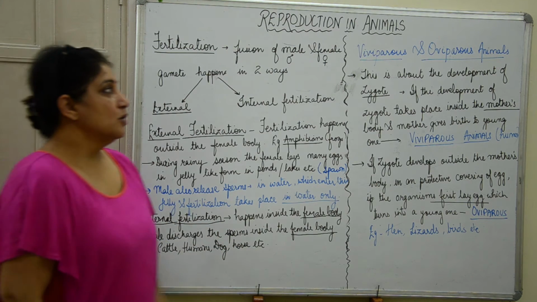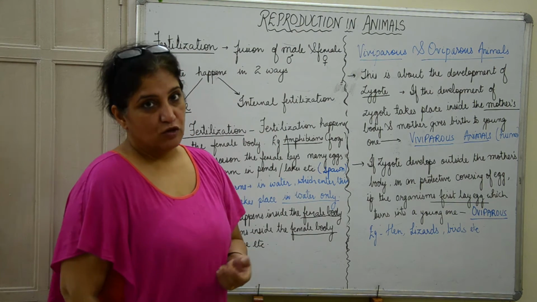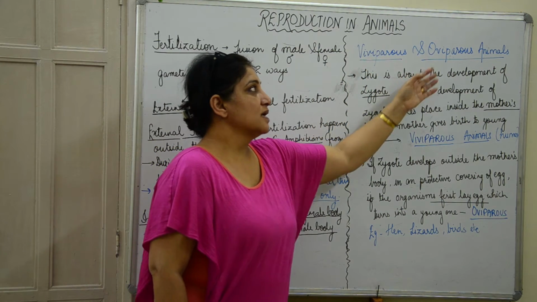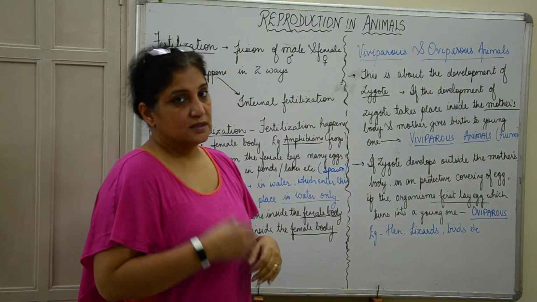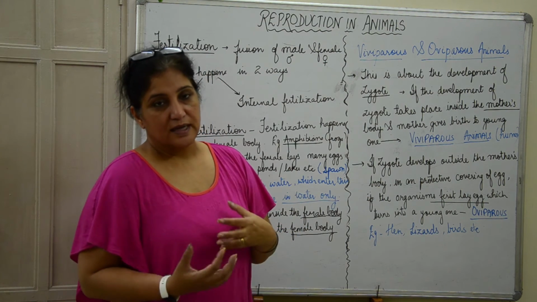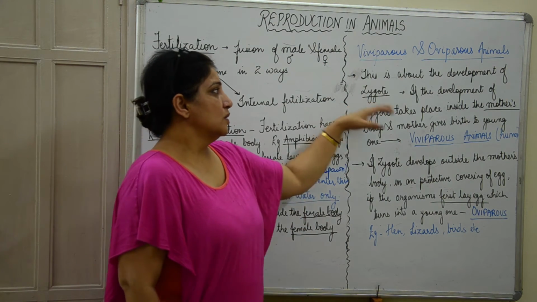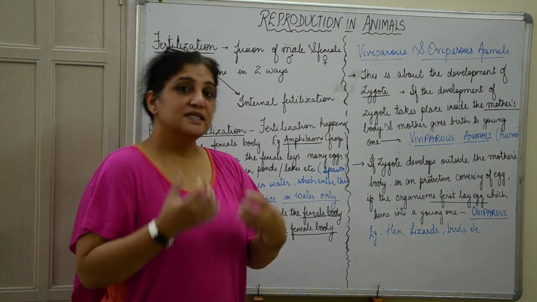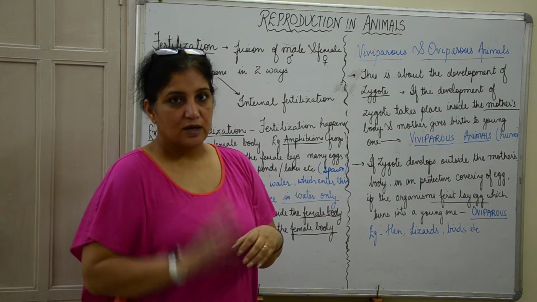Now, based on how the development of the zygote takes place, we divide animals into viviparous and oviparous animals. After the fertilization the zygote has formed.